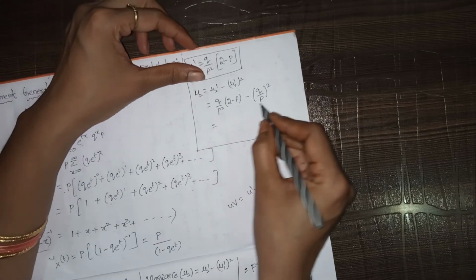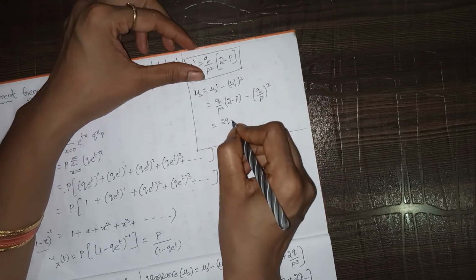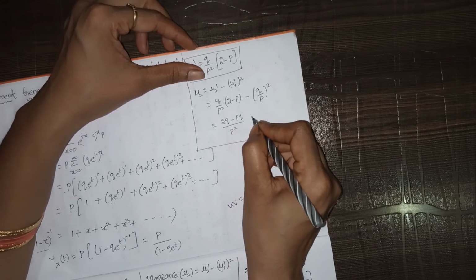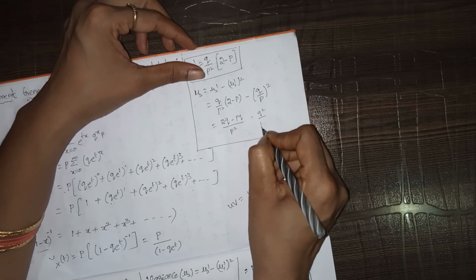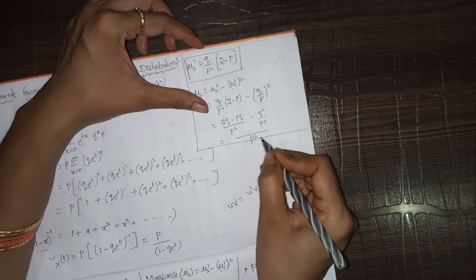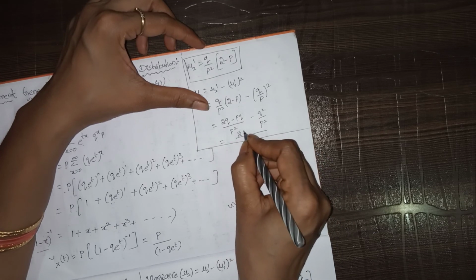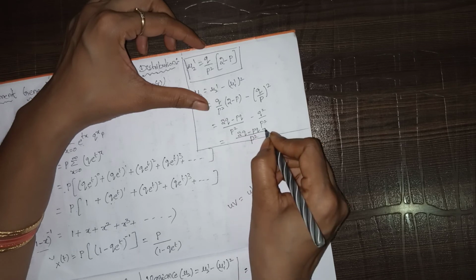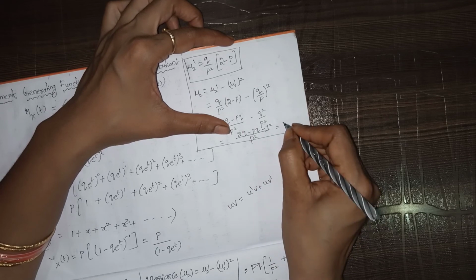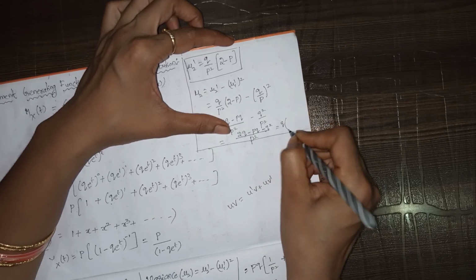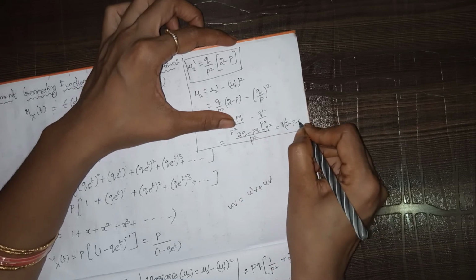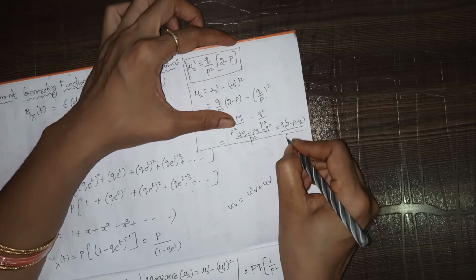So that equals 2q minus pq by p square minus q square by p square. So that equals, here LCM is p square, 2q minus pq minus q square. So what we can make common here, q we can make common. So q into 2 minus p minus q by p square.